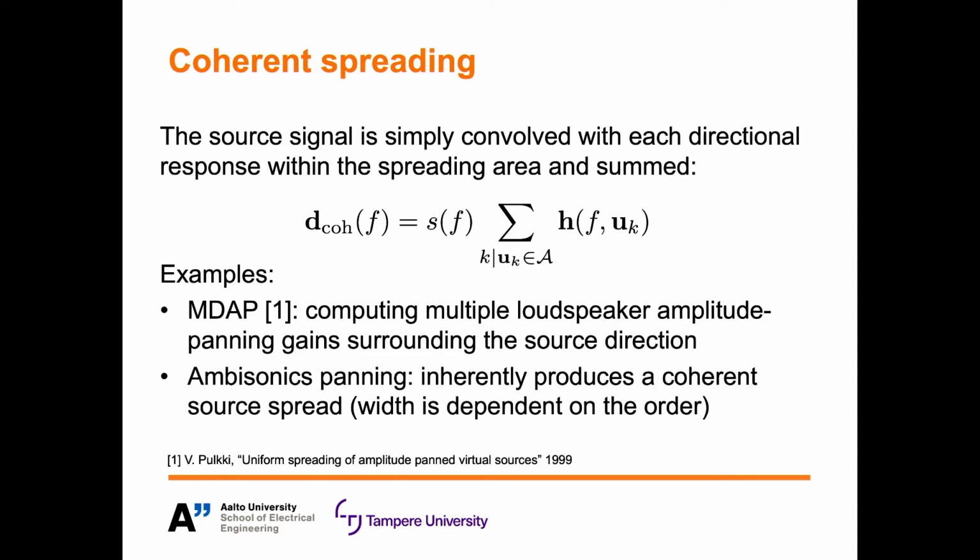Some examples of this coherent spreading approach include MDAP, which is based on computing multiple amplitude panning gain vectors, which correspond to directions that surround the central source direction. Then, of course, there is Ambisonic panning, which inherently encodes sound sources with coherent spreading. And this spreading width is dependent on the spherical harmonic order and then ultimately on the playback system.